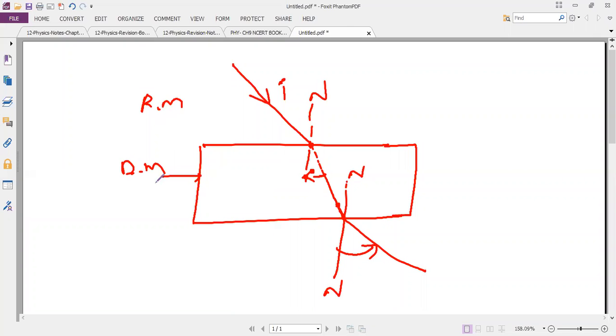Rarer medium to denser medium: the refraction is towards the normal. Denser medium to rarer medium: away from the normal. Okay. So this condition is applicable for all the cases. Now we will discuss one by one.